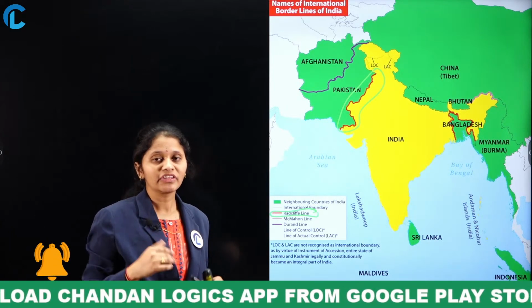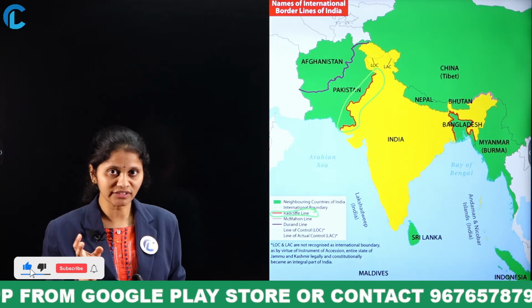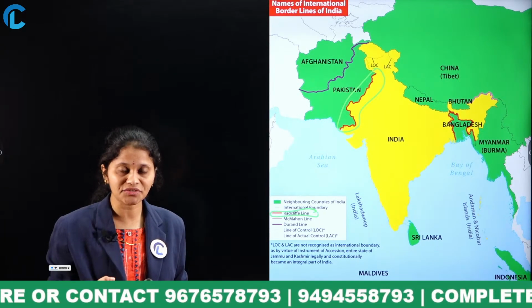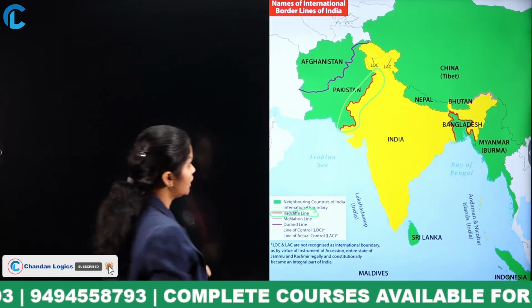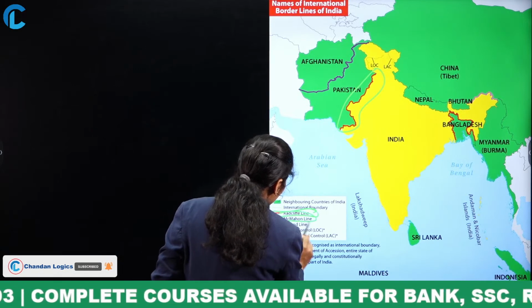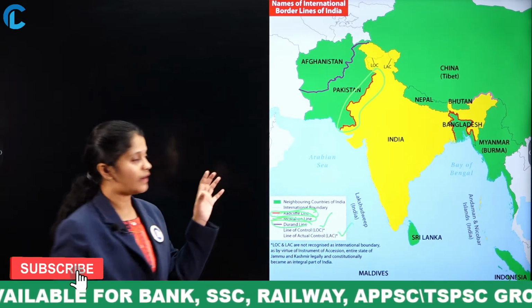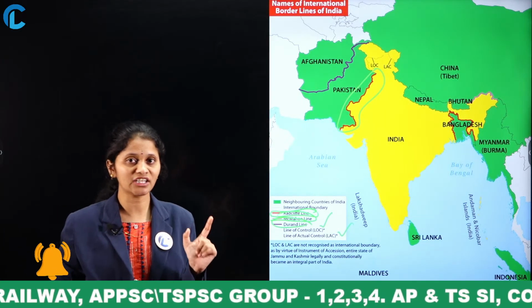And also here, along with the Radcliffe line, you have to focus on the McMahon line and the Durand line. These were the international boundaries between the various other countries and also with India. So if you focus here on the McMahon line, as well as the Durand line, the line of control, and the line of actual control, you will have a clear idea about these international borders which India shares.